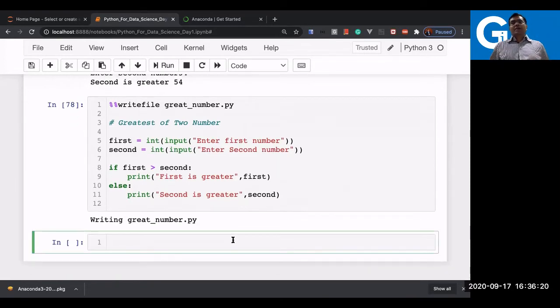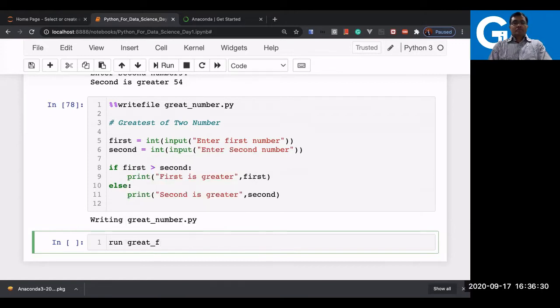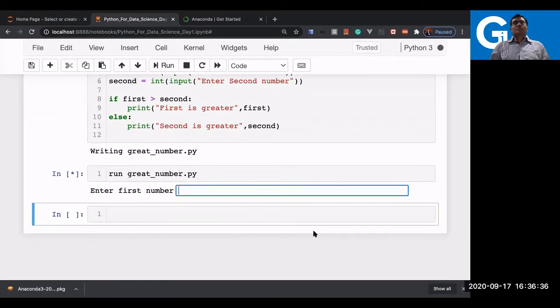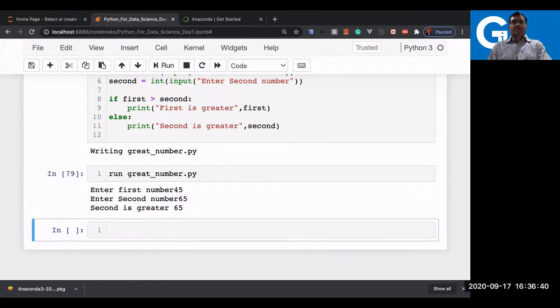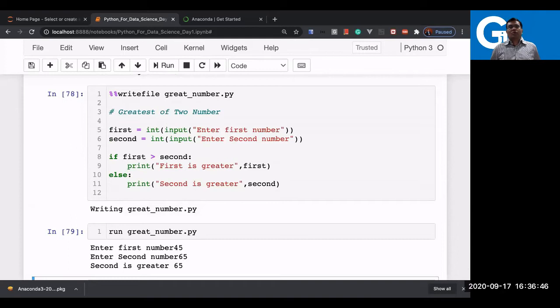Now this file I can execute from anywhere. So run it from here also, great number .py, and you can see it is asking for the first number, 45, and the second number, let's say 65. You can see second is greater. So very simple, I just wrote a very simple code to find the greatest of two numbers.